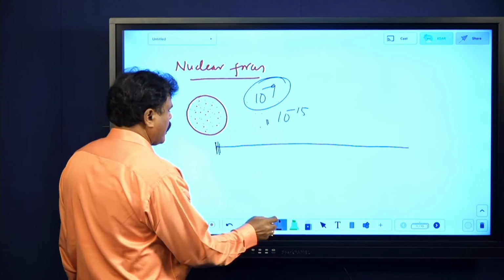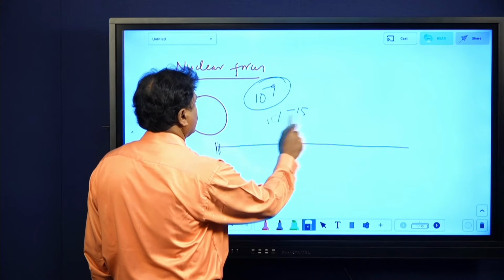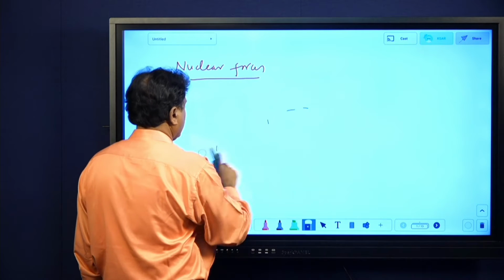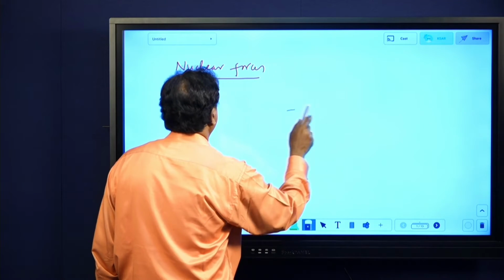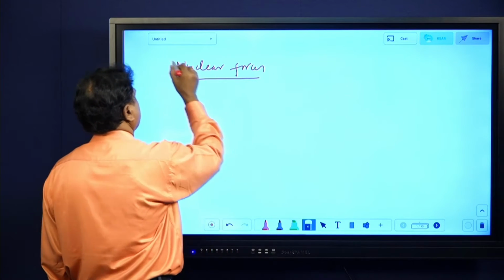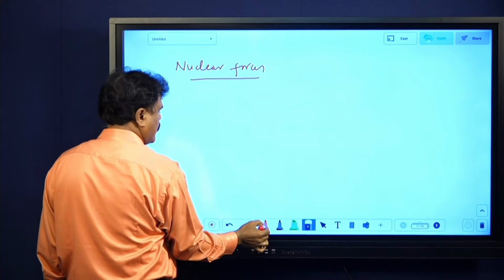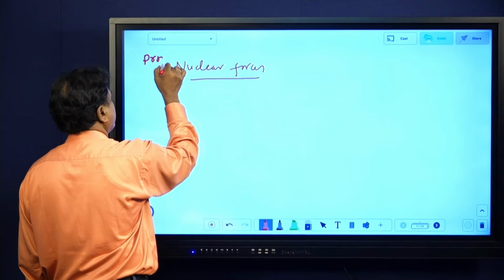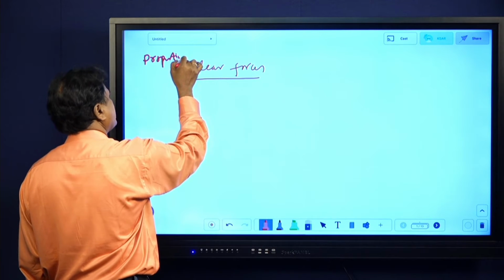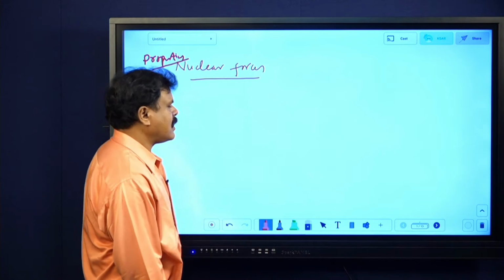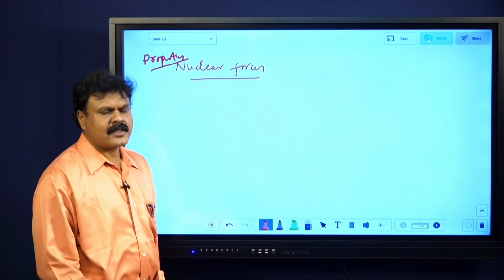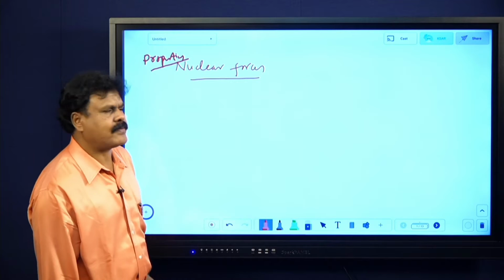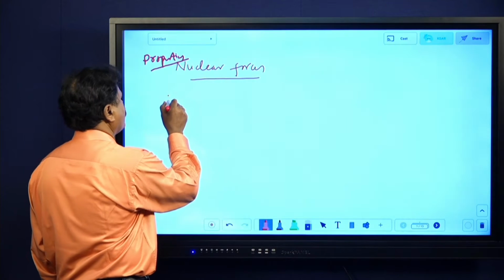Now I will talk about the properties of nuclear forces. Be careful here. Properties of nucleus is different. Sometimes most students, when I ask about the nucleus, write about nuclear forces. They know both, but still they get confused. Nuclear forces are different and these are different. A few things I'll give, you try to know.